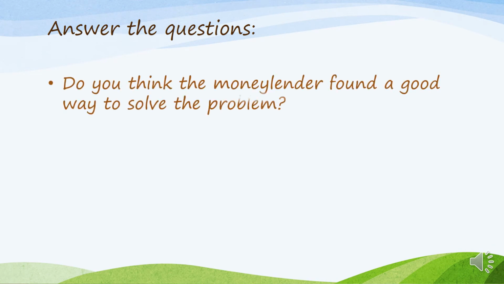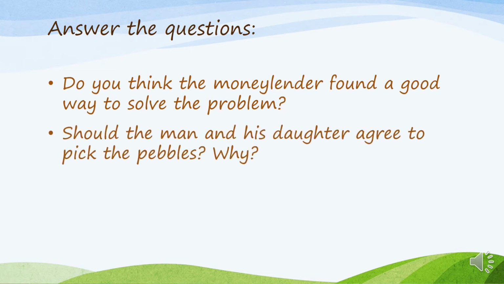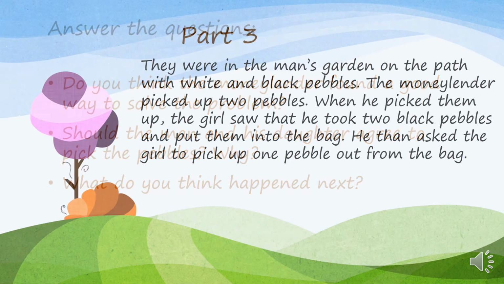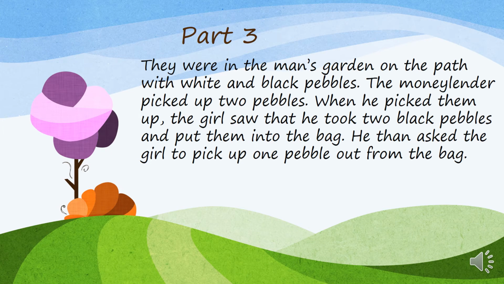Answer the questions. Do you think the moneylender found a good way to solve the problem? Should the man and his daughter agree to pick the pebbles? Why? What do you think happened next? Part 3. Are you ready, students?